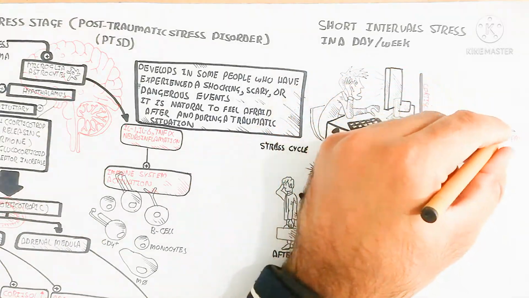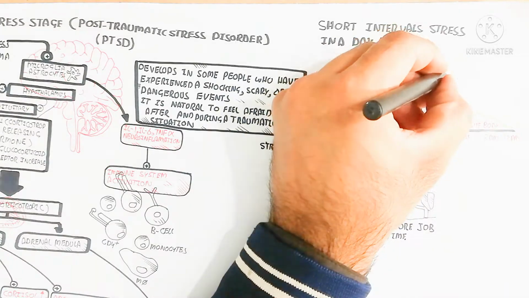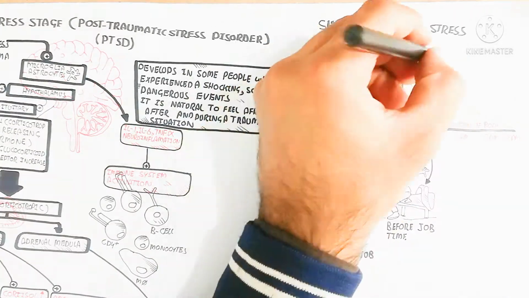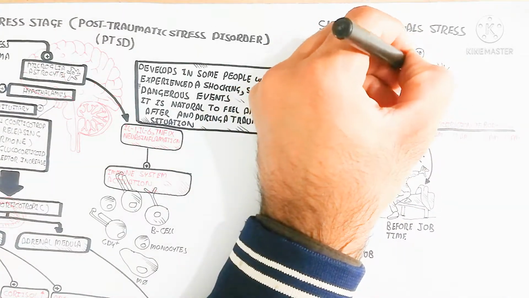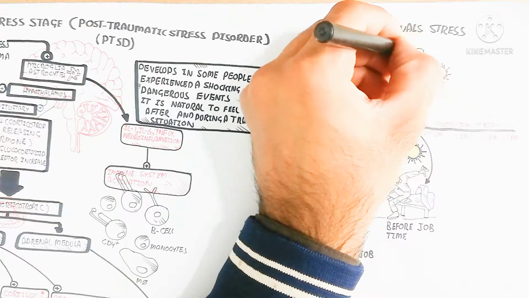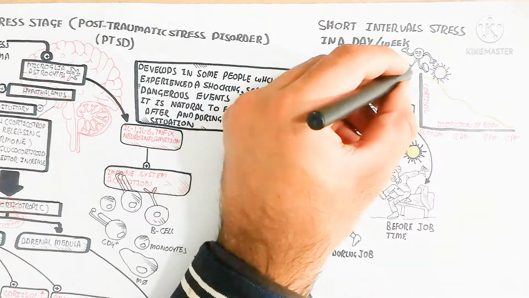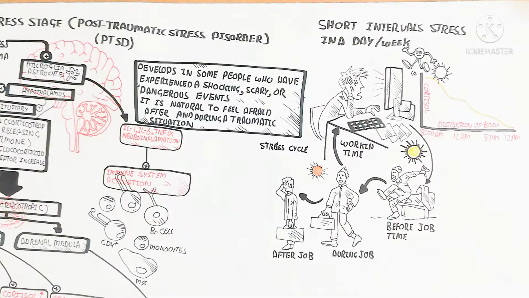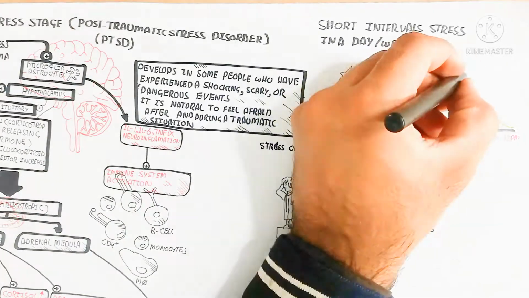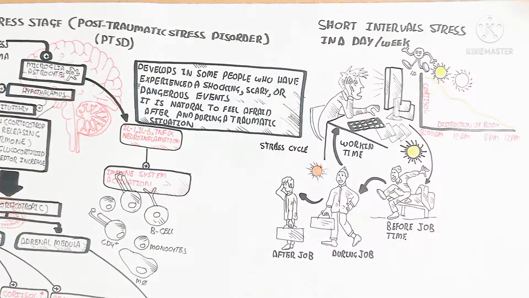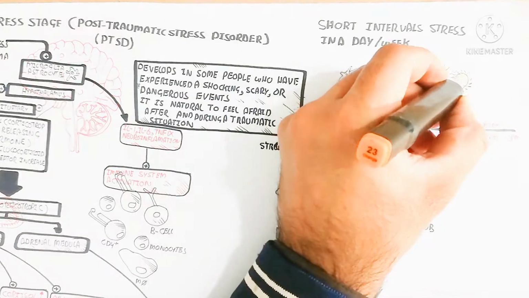So this is the cortisol. This cortisol hormone will drastically decrease due to the overproduction, and during the night time it will be decreased. So our body wants to increase the parasympathetic nervous system.